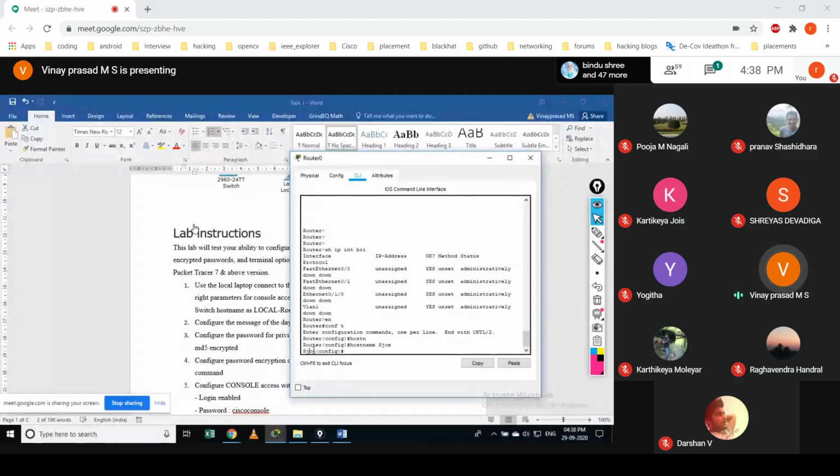So why do we need this host name? Because whenever network administrators log into this device, by giving this name they can easily understand where this device is kept and which device they are accessing.